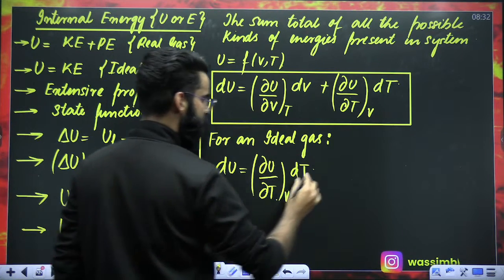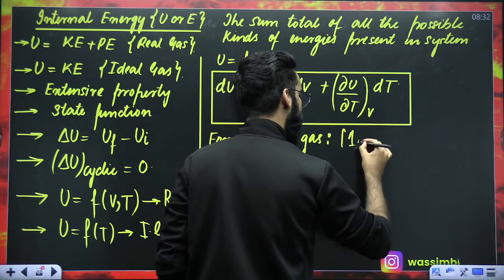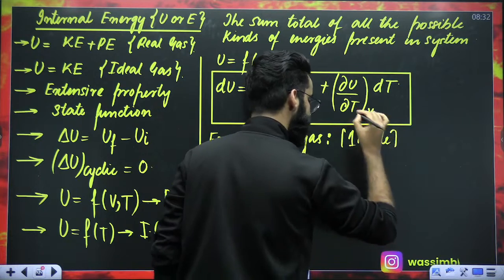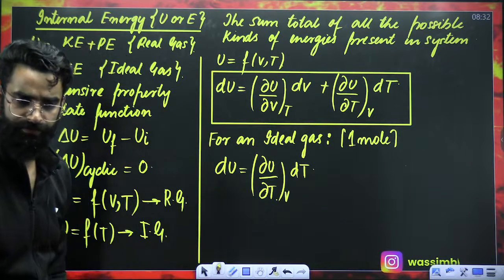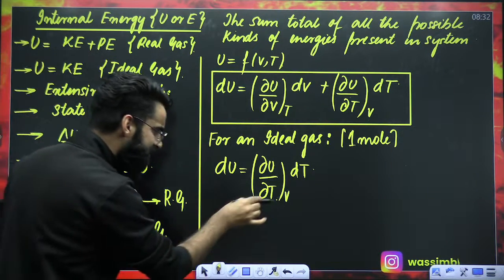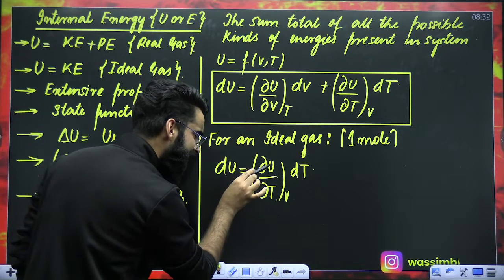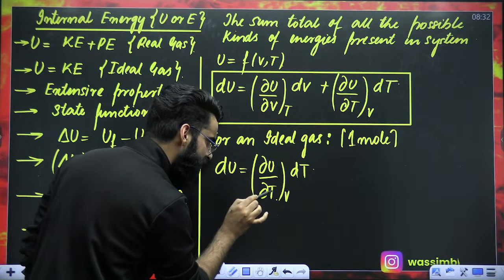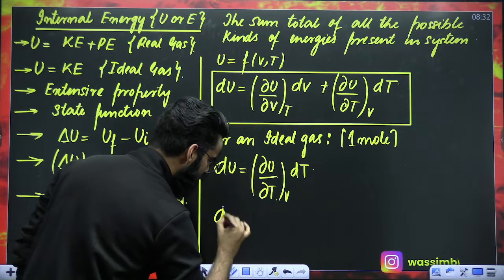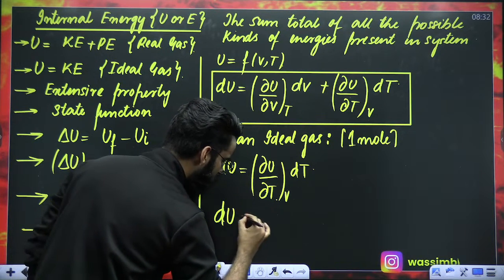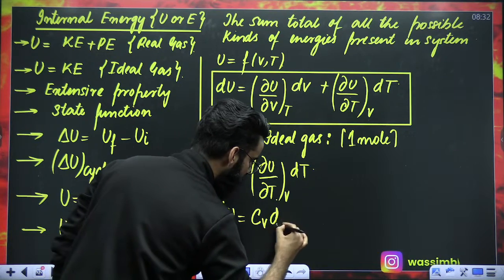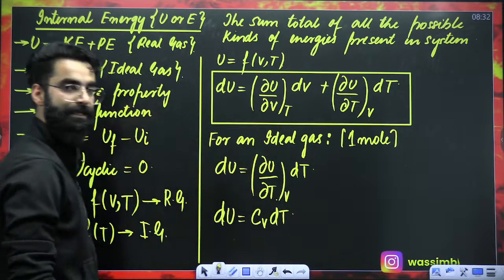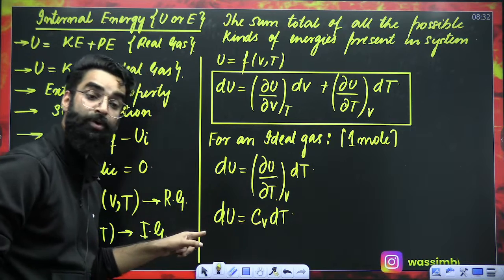And this particular equation is valid for 1 mole of ideal gas. My dear students, this particular term, change in internal energy due to change in temperature, keeping volume constant, is called CV. So dU comes out to be CV dT. And this equation is valid for 1 mole of ideal gas.